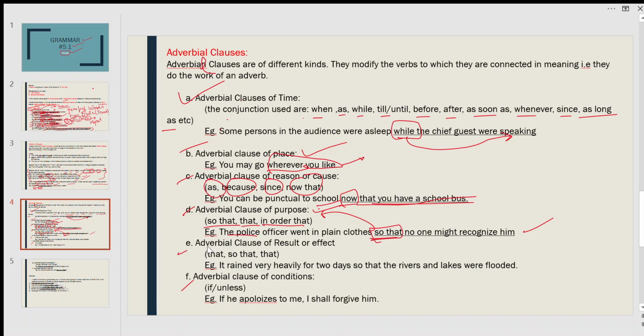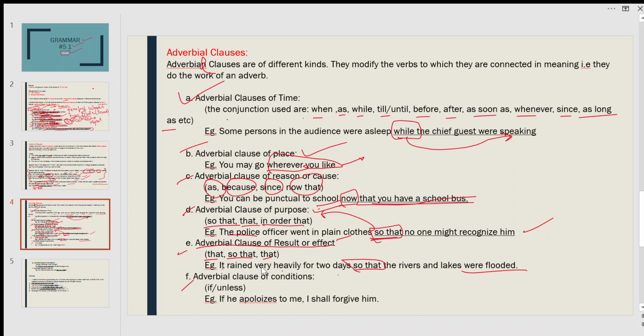Next one is the adverbial clause of result or effect. These are the words that can be used to show a sentence as an adverbial clause of result or effect. For example, it rained very heavily for 2 days, so that the rivers and lakes were flooded.